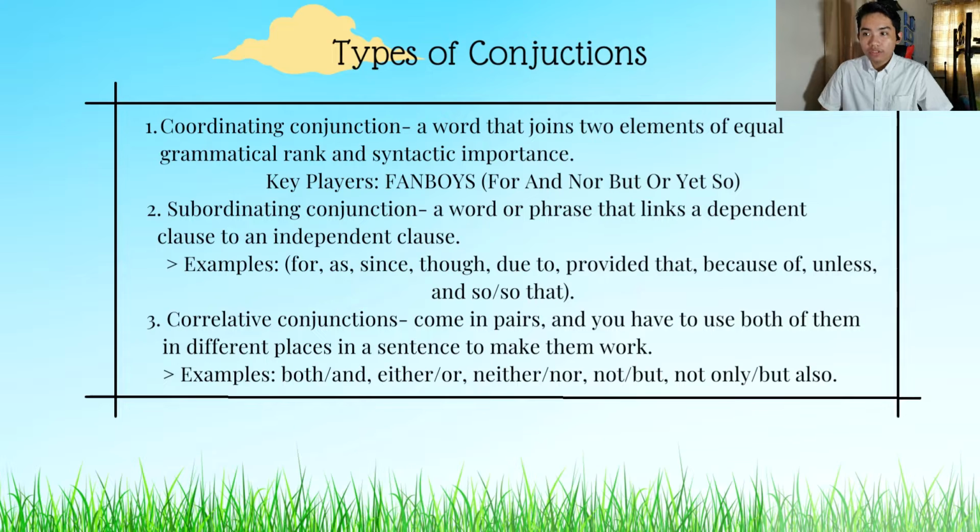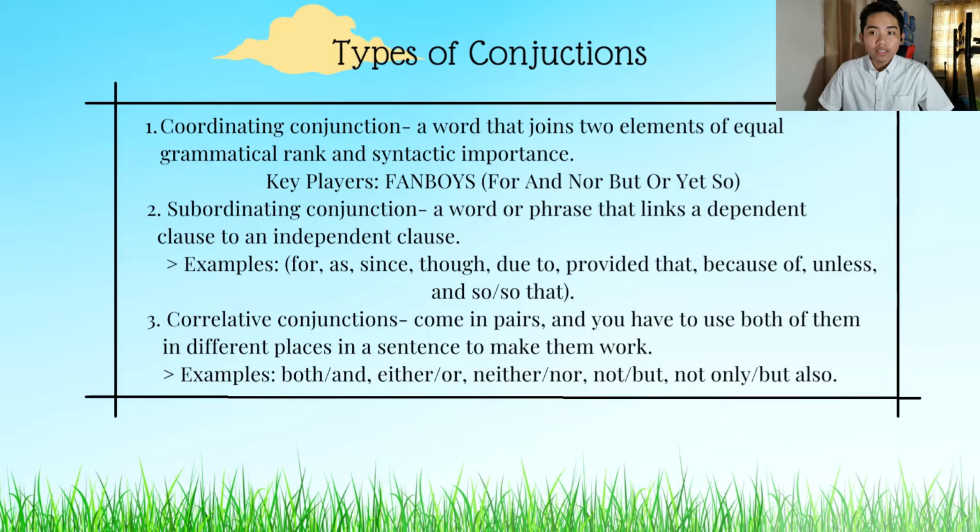Subordinating conjunction. A word or phrase that links a dependent clause to an independent clause. Examples. You can use conjunctions like for, as, since, though, due to, provided that, because of, unless, and so that. Okay? So, like one example. So, this flower is beautiful since the day that it was planted. There's an independent clause and a dependent clause to it.